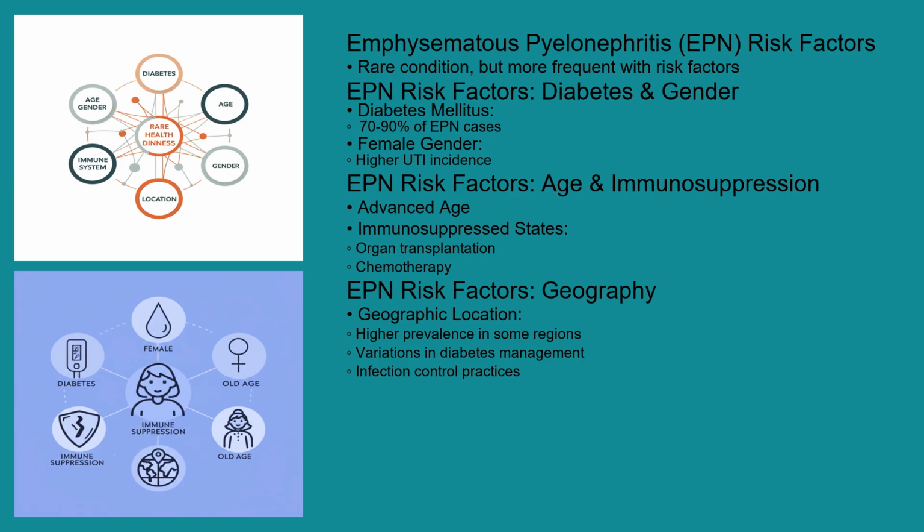Advanced age and immunosuppressed states, such as those resulting from organ transplantation or chemotherapy, also increase the risk of developing EPN. Geographic location may also play a role, with some studies suggesting a higher prevalence in certain regions, potentially due to variations in diabetes management and infection control practices.